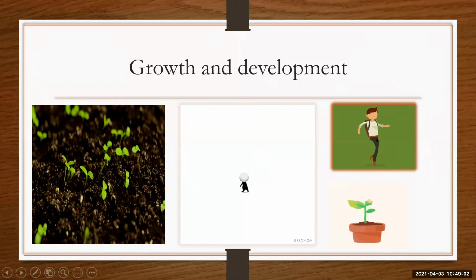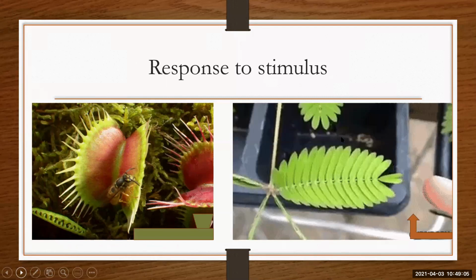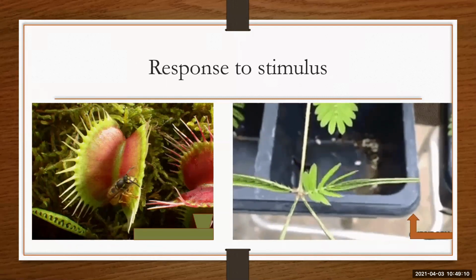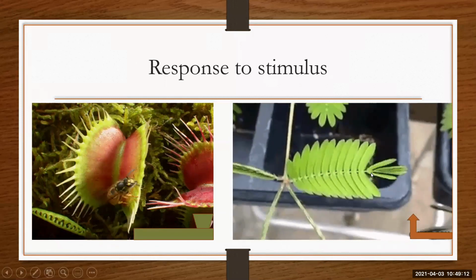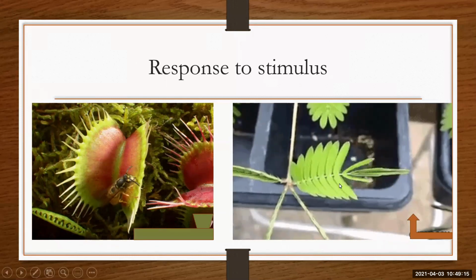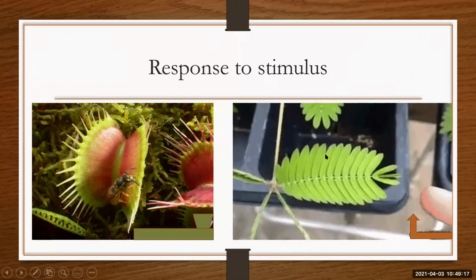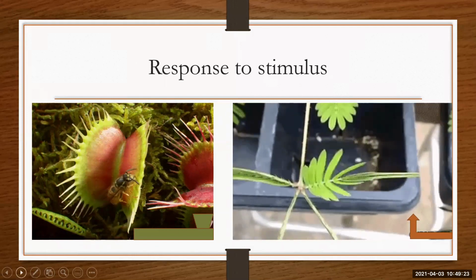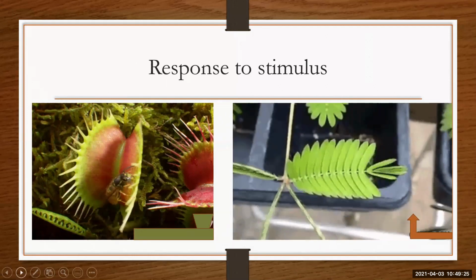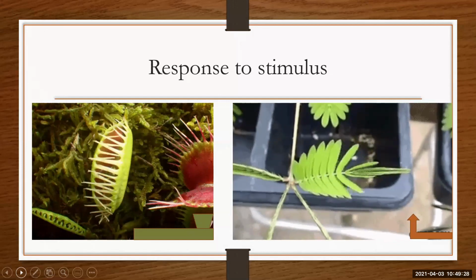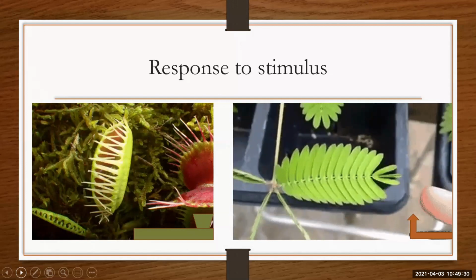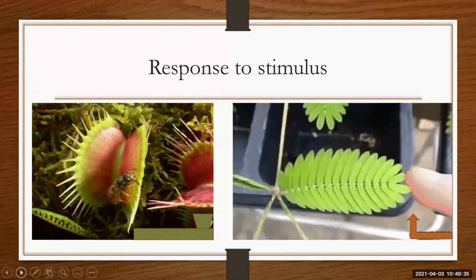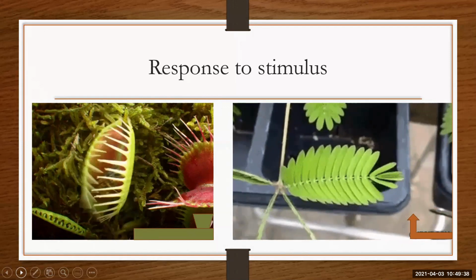Then they show response to stimulus. Any kind of stimulus you provide, they will show a response. Here you can see a mimosa plant. It is closing its leaves. So it is giving a response to the stimulus. In this way, human beings also give a response to the stimulus. Like if you are hungry, you eat food. If you are feeling cold, what do you do? You put on your jacket, right? If it's raining, you take out your umbrella. So you are giving responses to the stimulus.